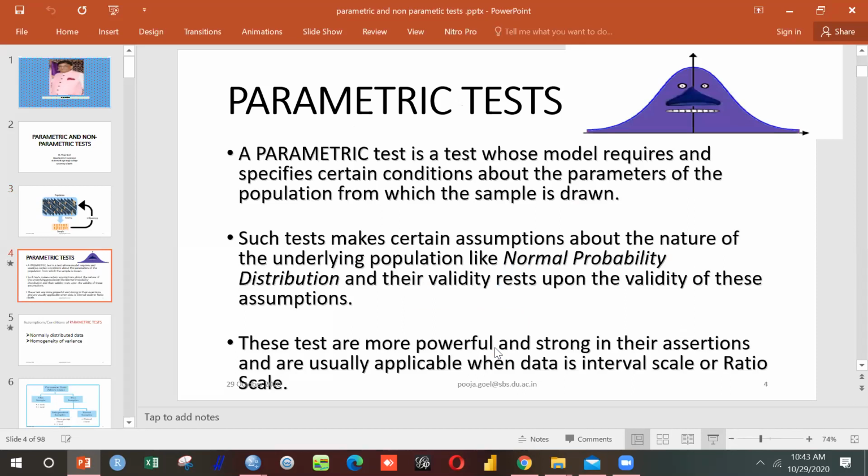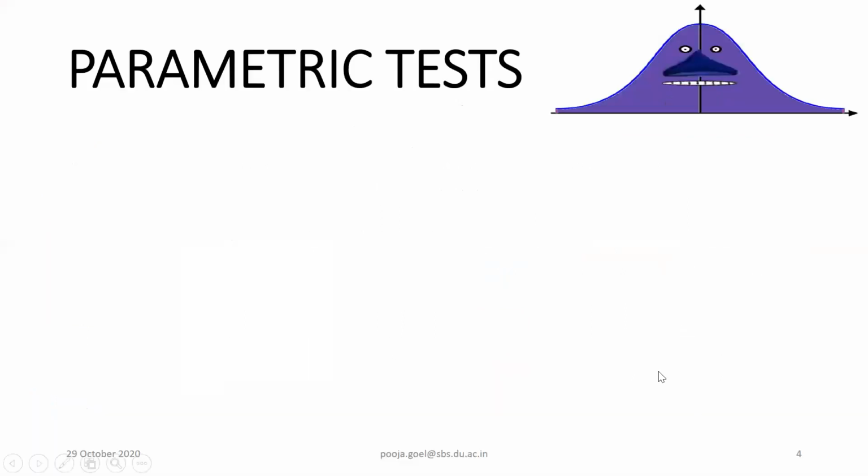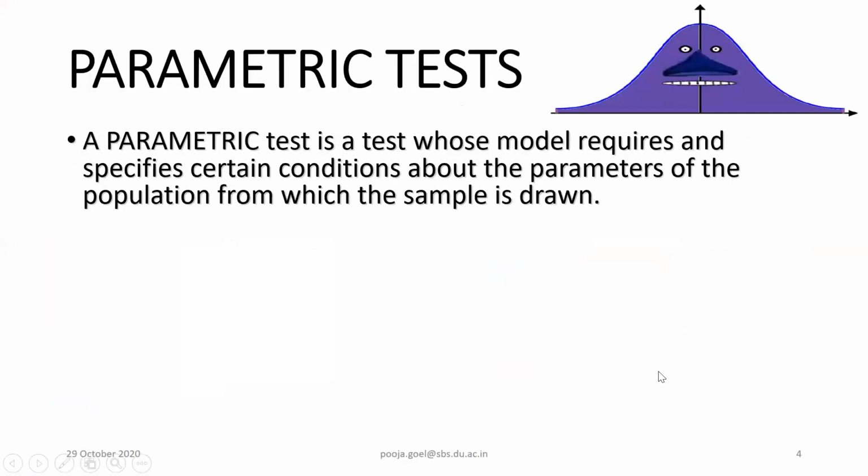Now, if we talk about parametric tests, what is a parametric test? A parametric test means any test which makes certain assumptions about the population on the basis of the sample which is drawn, right? Now, what are those parameters? Our mean and standard deviation are called the parameters, basically, for which we know the population mean, right? For example, generally for girls the height is 5'2". In India, 5'2", 5'3". There is a certain range. On average you can take 5'2".